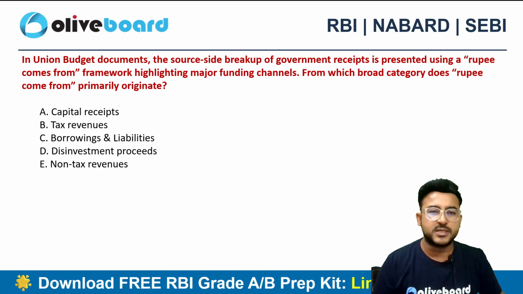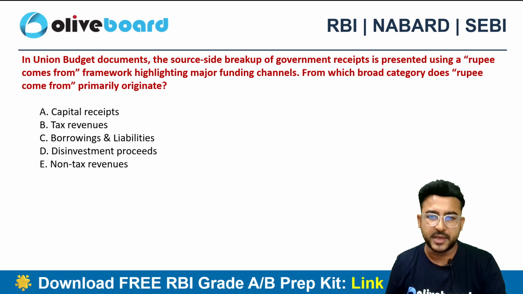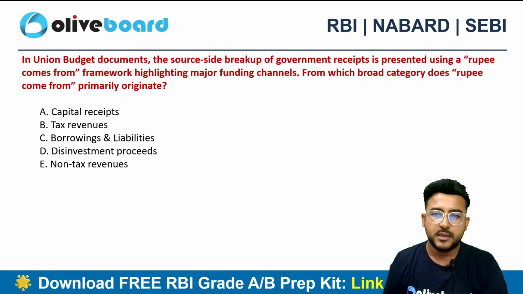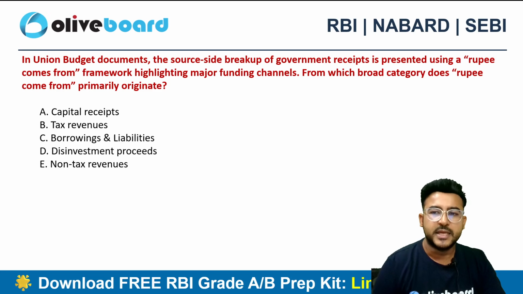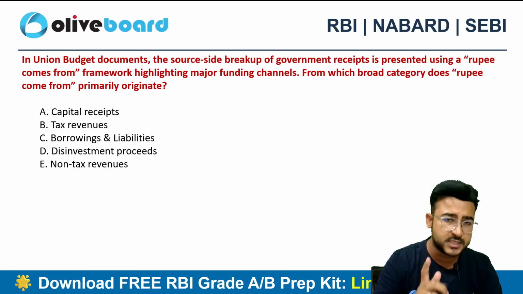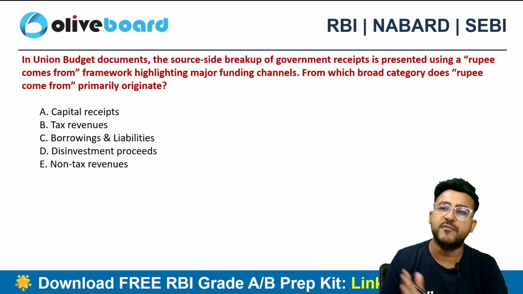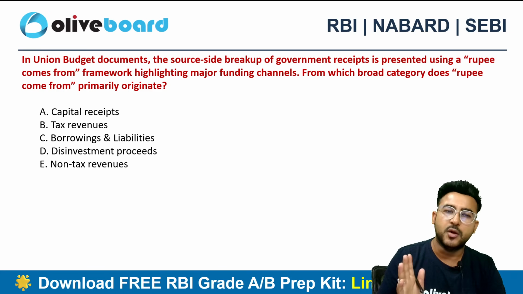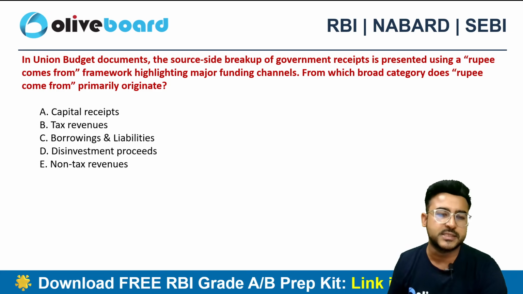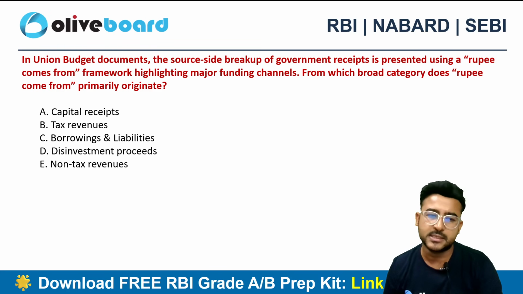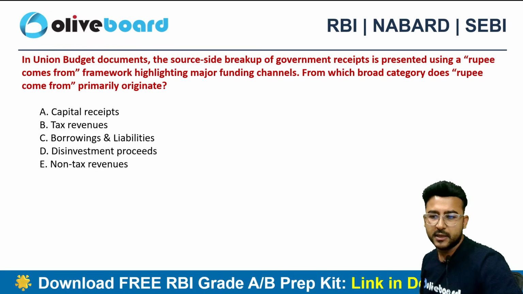In the union budget document, the source side breakup of the government receipts, how the government is making money or receiving the money, is presented using a rupee comes from framework highlighting major funding channels. From which broad category does the rupee come primarily originate? Is it the capital receipts, tax revenue, borrowings and liabilities, disinvestment proceeds, or the non-tax revenue? Which one is the correct choice?